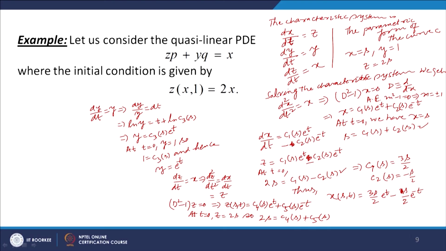We need one more condition in C4 and C5 to determine their values. So, let us find dz by dt. dz by dt is equal to C4s e to the power t minus C5s e to the power minus t, and dz by dt is equal to x.